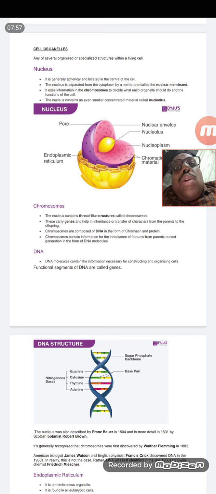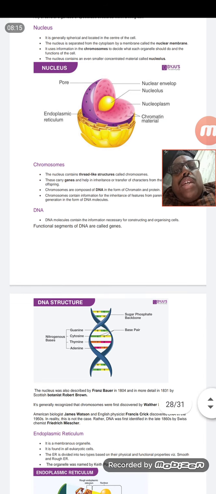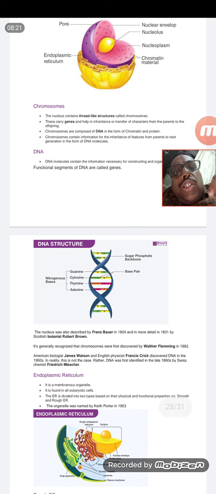And the nucleolus was discovered by a person known as Fontana. And the nucleus was first described by Robert Brown. The scientist names are important. And the chromosomes are the thread-like structures present on that. And we have DNA.